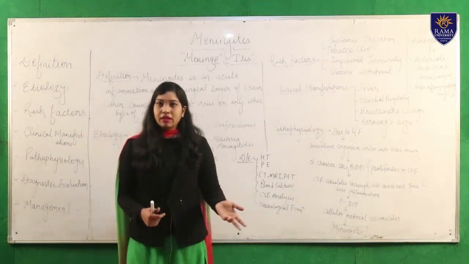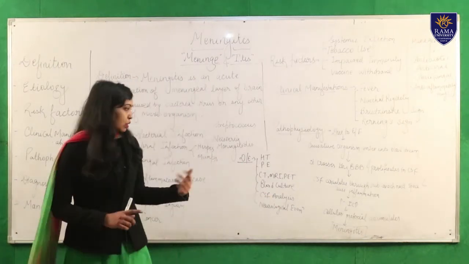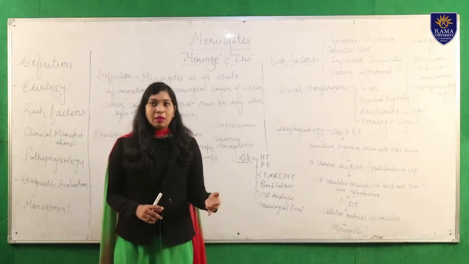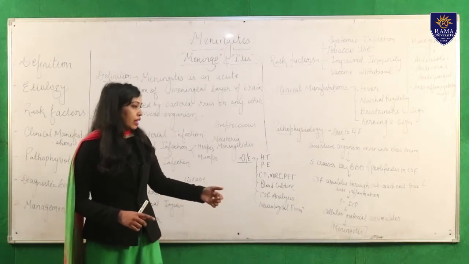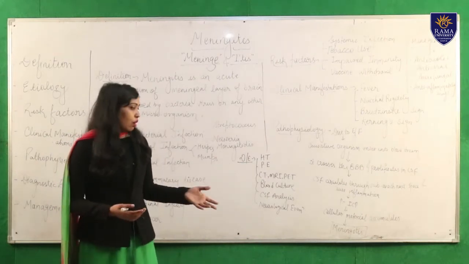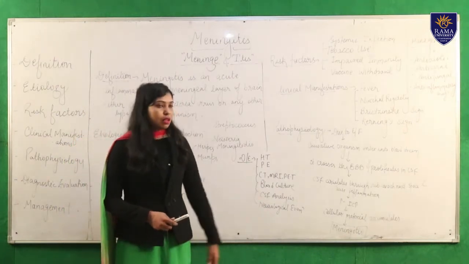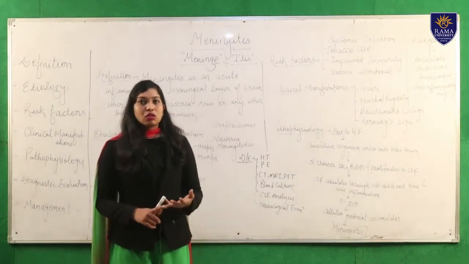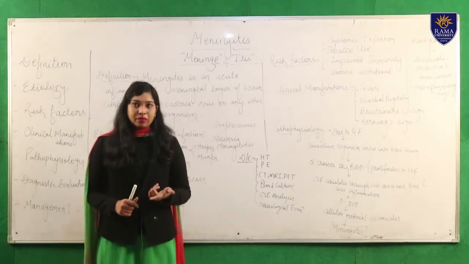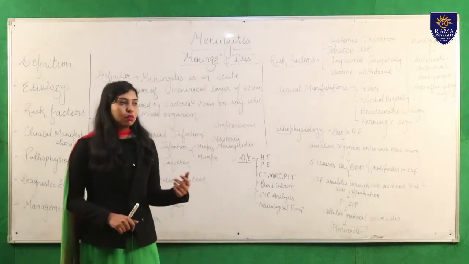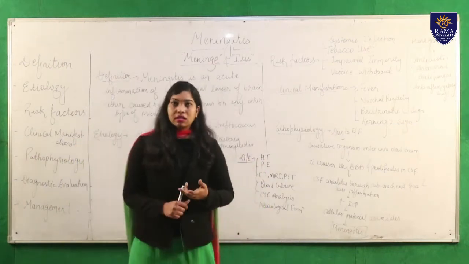Next we can do CSF analysis, that means cerebrospinal fluid. We take a sample of cerebrospinal fluid and it goes through the laboratory, and then we diagnose what the volume is and what the presence of CSF is. And lastly, we go through the neurological examination. For the neurological examination, we take the Glasgow Coma Scale. In the Glasgow Coma Scale, we have to identify the EVM: eye response, verbal response and motor response. Okay. So this is all about the diagnostic evaluation.